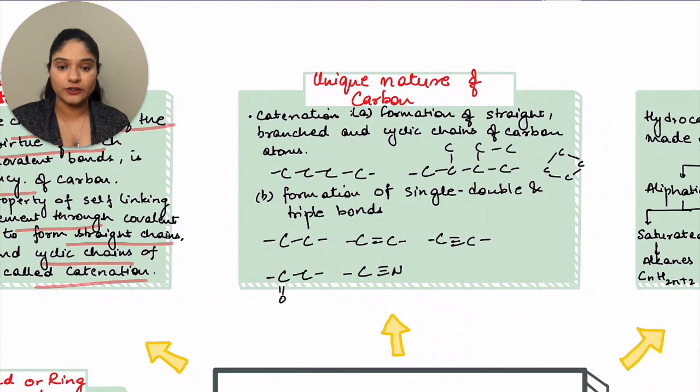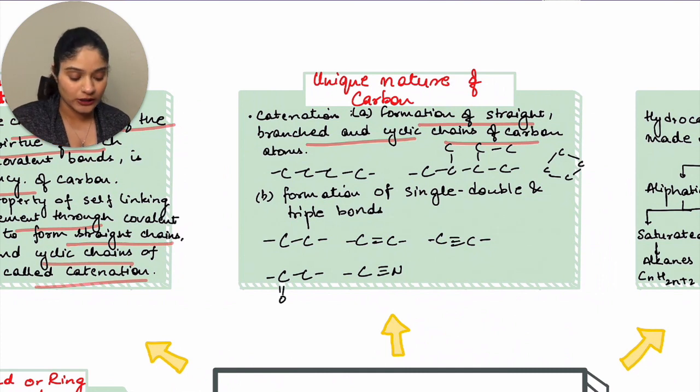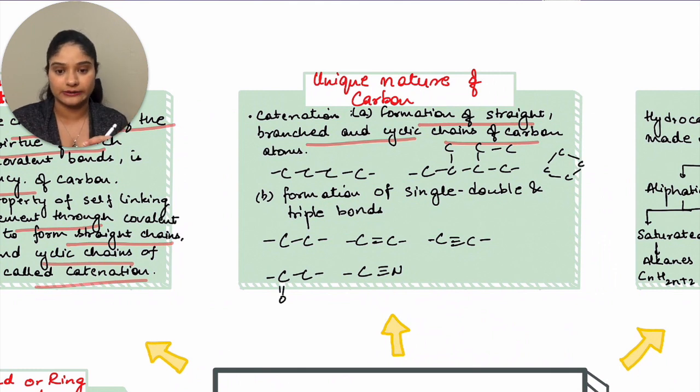In catenation, there is formation of straight, branched and cyclic chains. Either you can have straight chains, they can branch out, or you can have a circular format, that is cyclic chains. The second is formation of single bond and triple bond, and double bond is also possible.